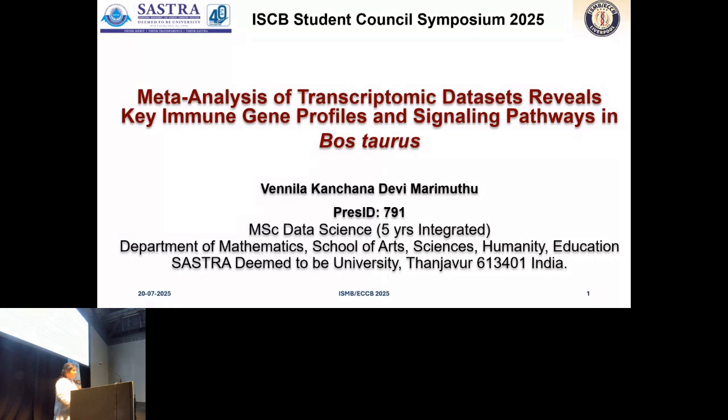Today, I will be presenting the title: Meta-Analysis of Transcriptome Datasets Reveals Key Immune Gene Profiles and Signaling Pathways in Bos taurus.